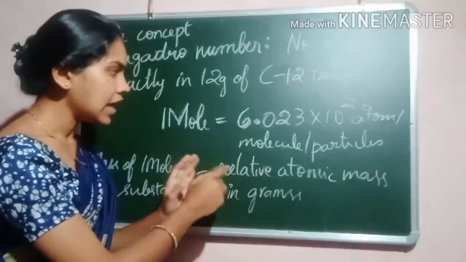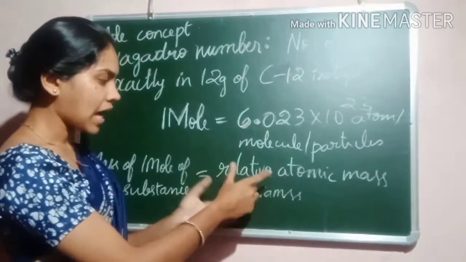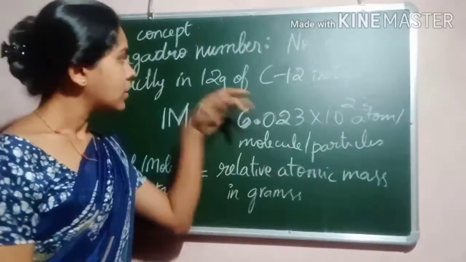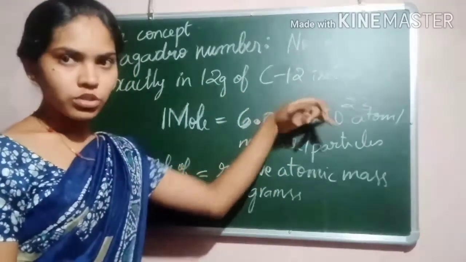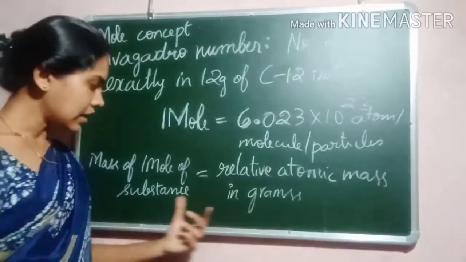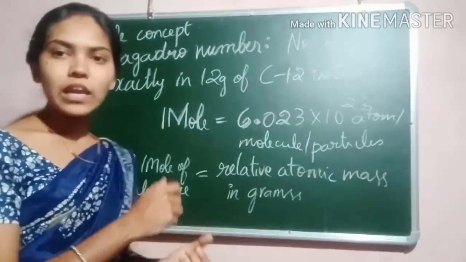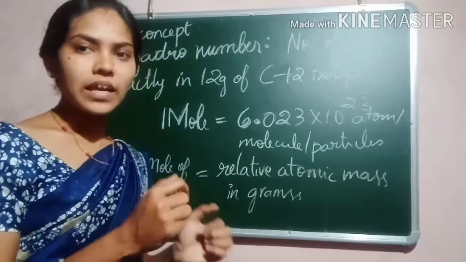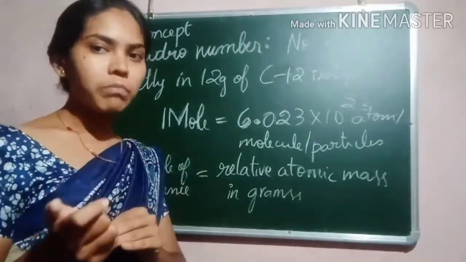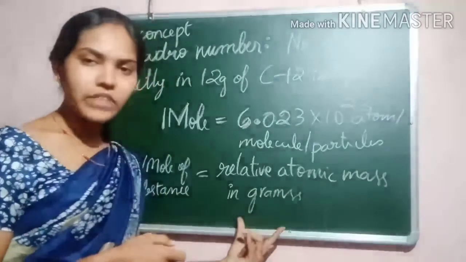We compare the mass of that substance with the mass of 12 gram of carbon isotope. Here we get the relative atomic mass in grams.